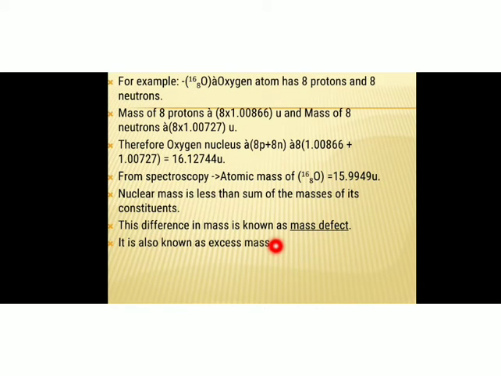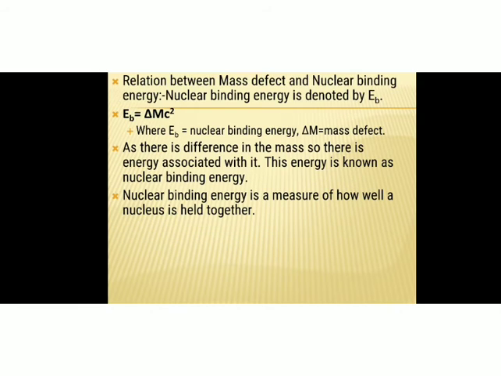It is also known as the excess mass, and this mass defect is converted to energy according to Einstein. So what is the relationship between this mass defect and the nuclear binding energy? Nuclear binding energy is denoted by E suffix B, and nuclear binding energy E_B is equal to delta M into C square. That means delta M is the mass defect, and mass defect multiplied with C square gives you the nuclear binding energy. As there is a difference in mass, there is energy associated with it.